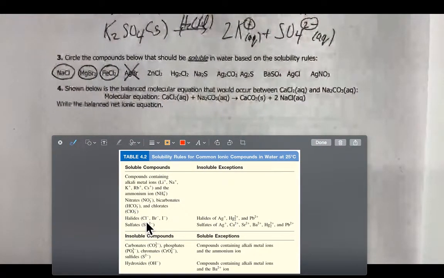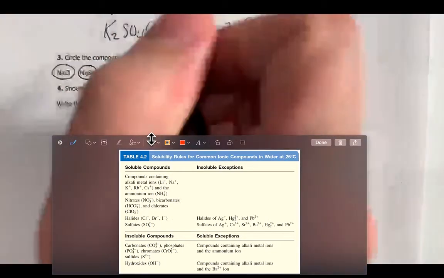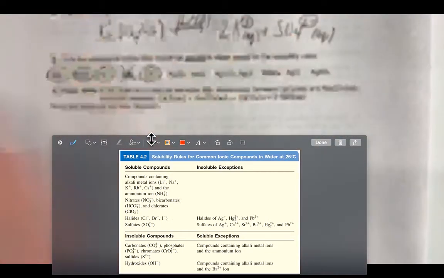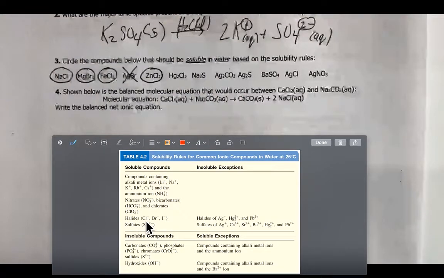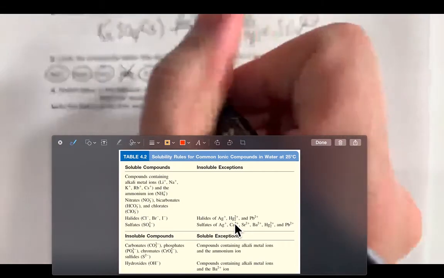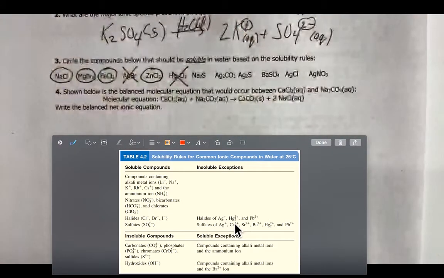Chloride salts are usually soluble. Zinc is not an exception to that. So zinc is soluble. Chloride salts are usually soluble. However, mercury is an exception to that. So this mercury salt is insoluble.